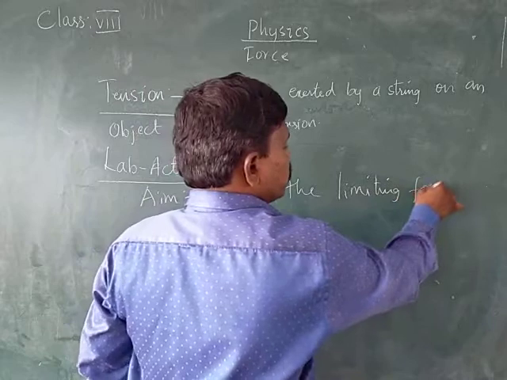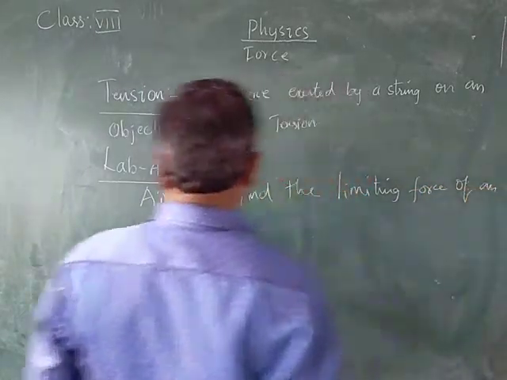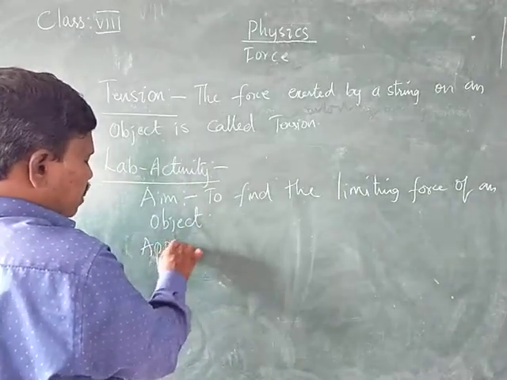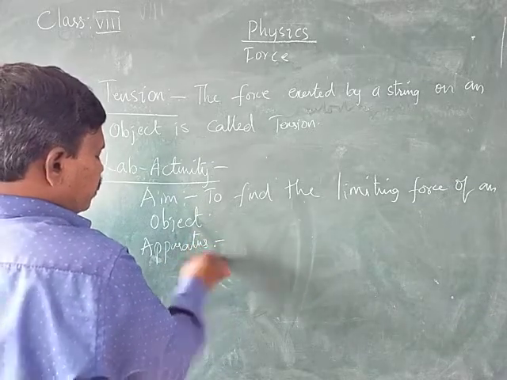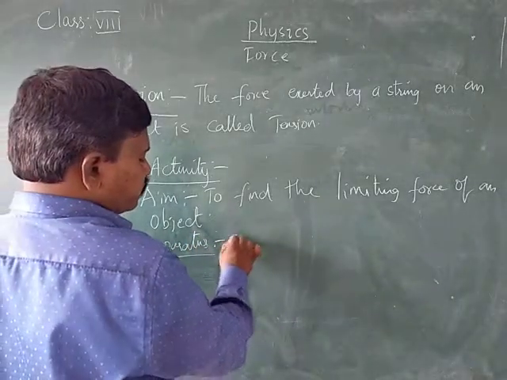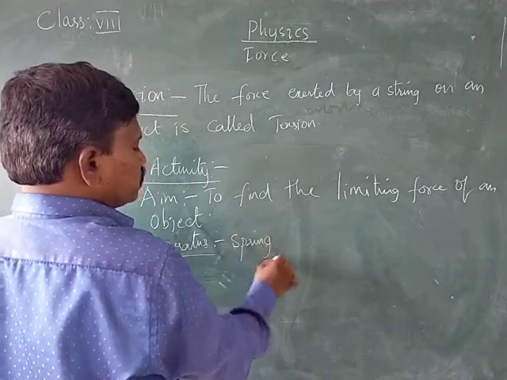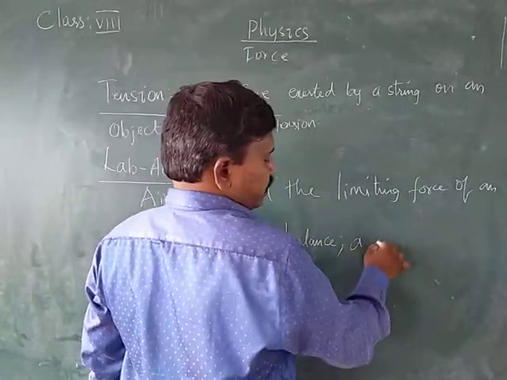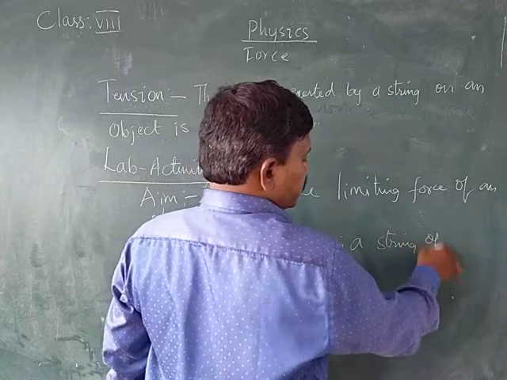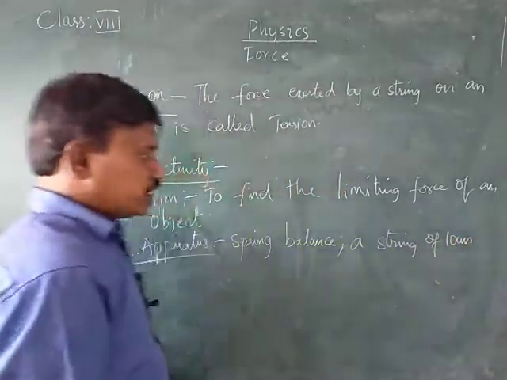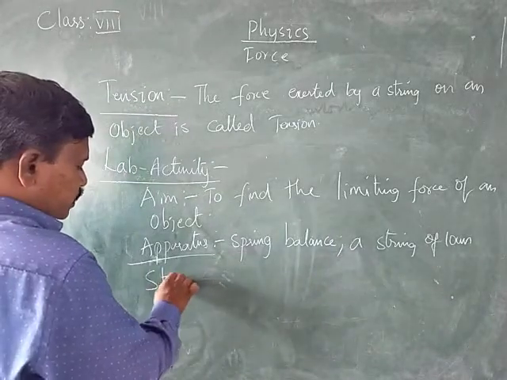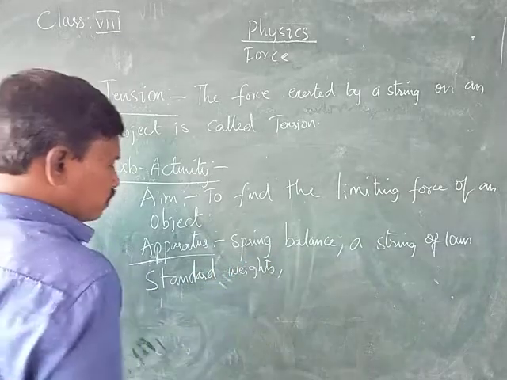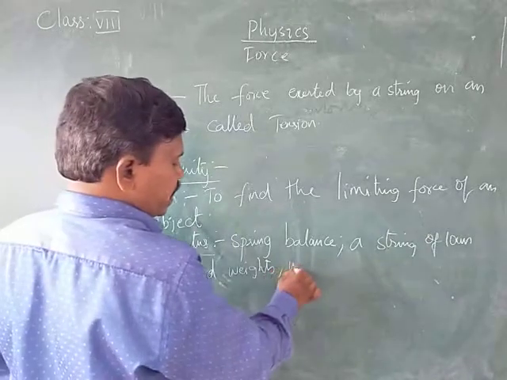Limiting force of an object. What are the materials or apparatus required here? For this we need a spring balance, a string of 10 centimeter, standard weights, and a weight hanger.